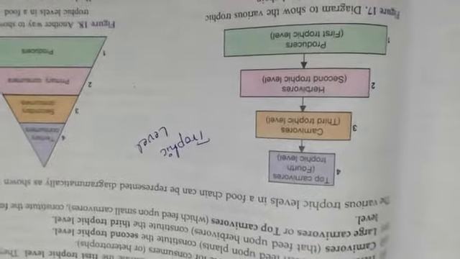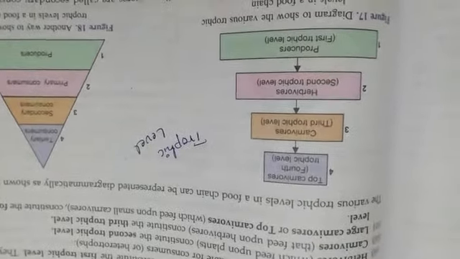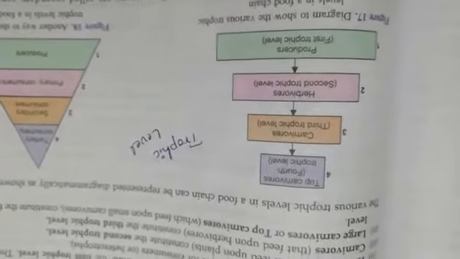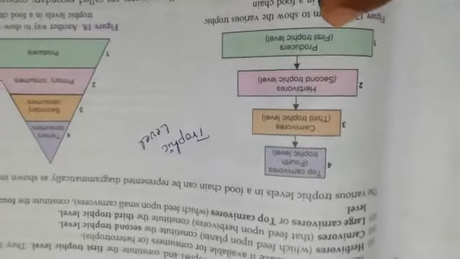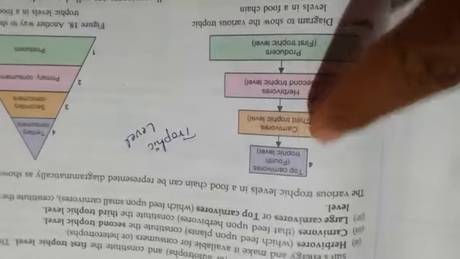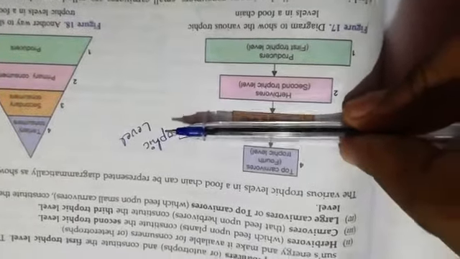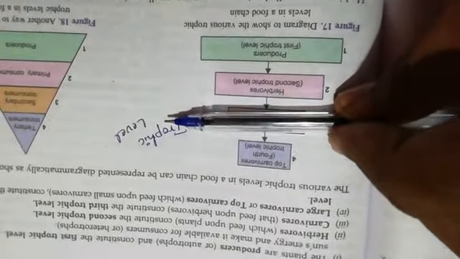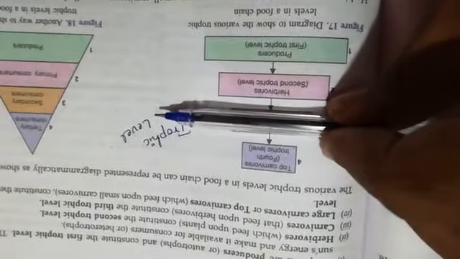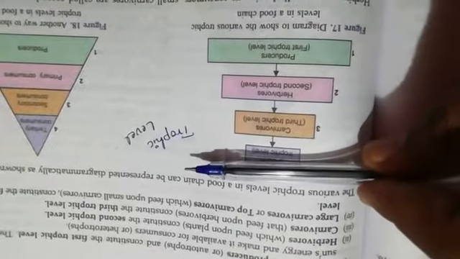It is very important that if any one of these, either the producers or the herbivores or the carnivores or the top carnivores, becomes a gap in the food chain, we can see the end of the top carnivores also.